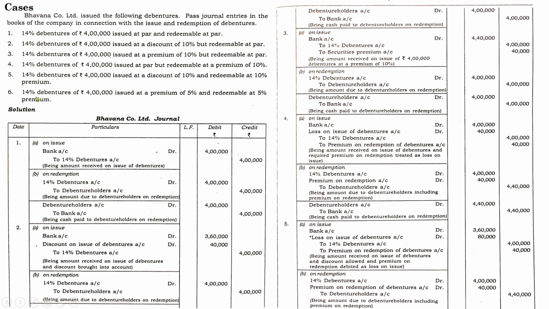And finally, go through the question. 14% debentures of 4 lakh issued at premium, redeemable at premium. Issued at premium, redeemable at premium. So how are we going to deal with that entry?